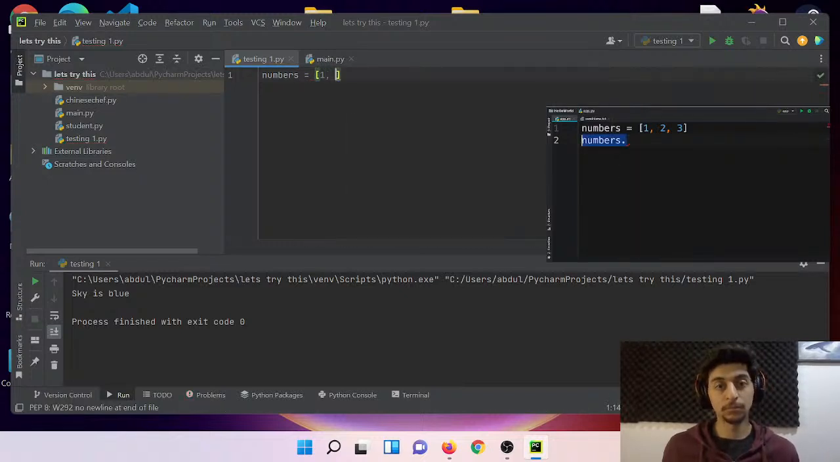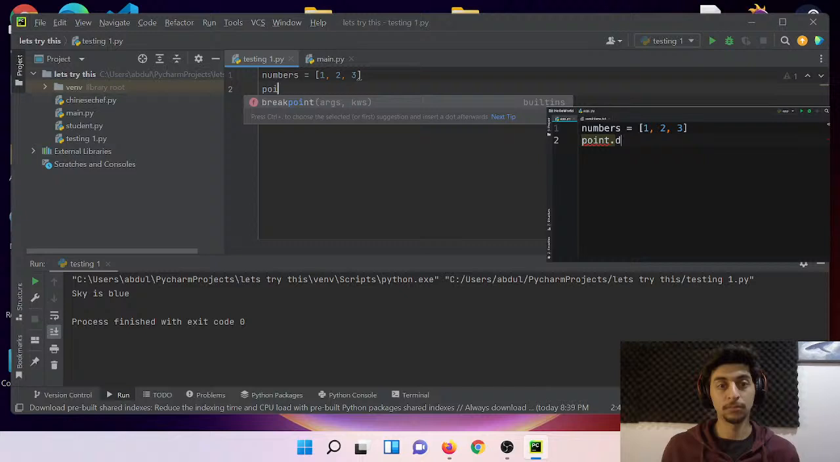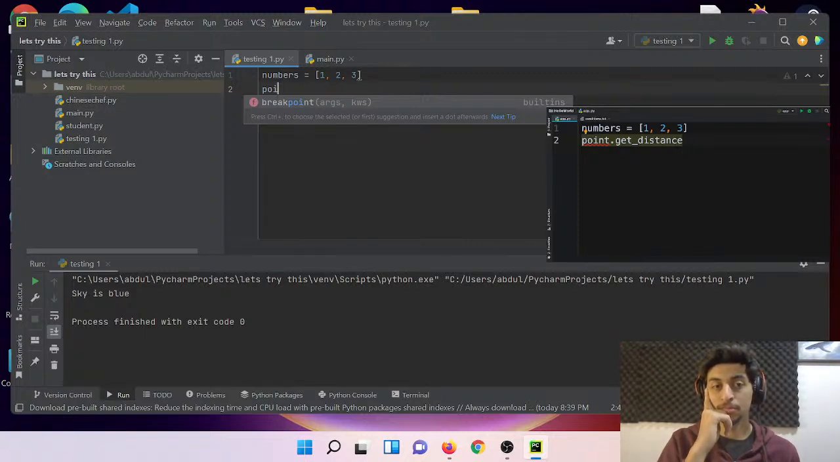Now, similar to this, we're going to create a new type called point. This point is going to have methods like move, draw, get distance from another point. These are the operations that we can perform on points. So let me show you how to do this.